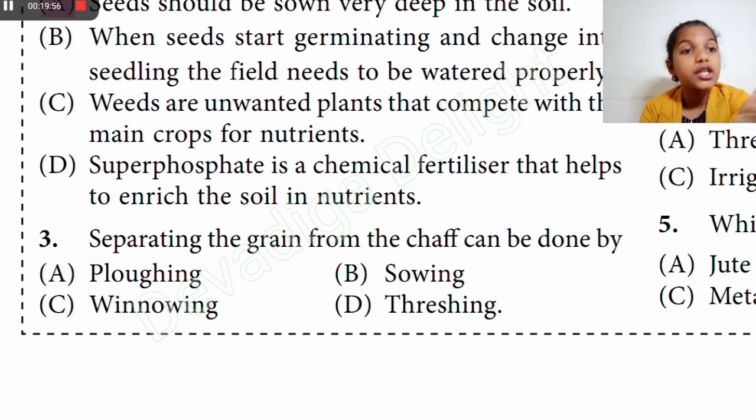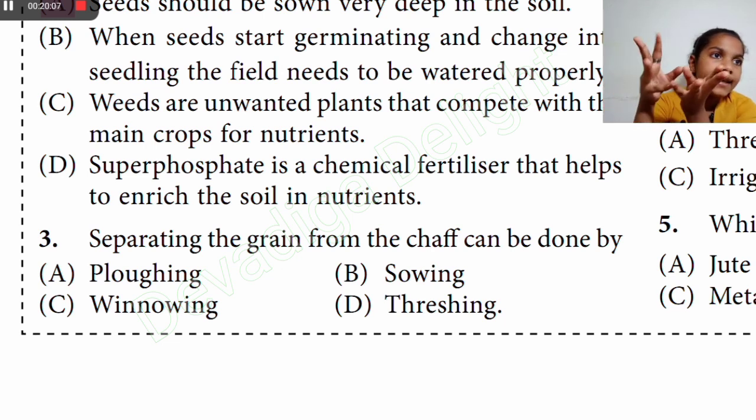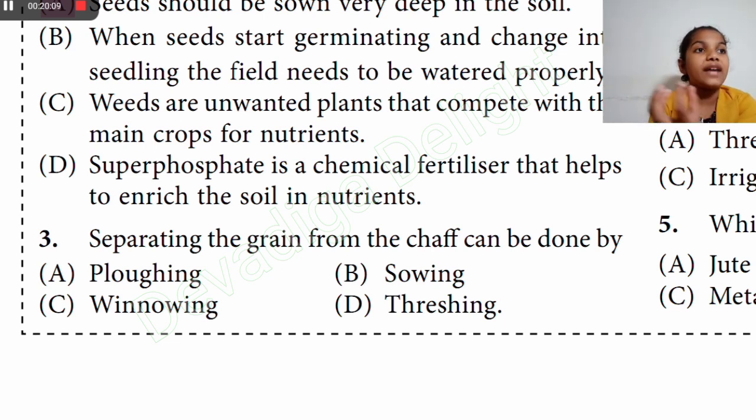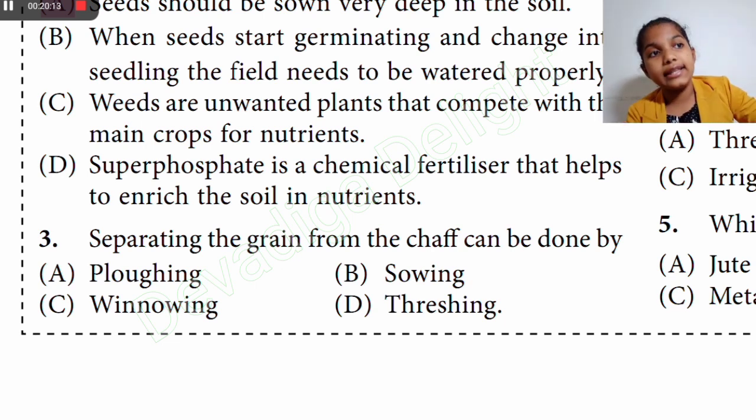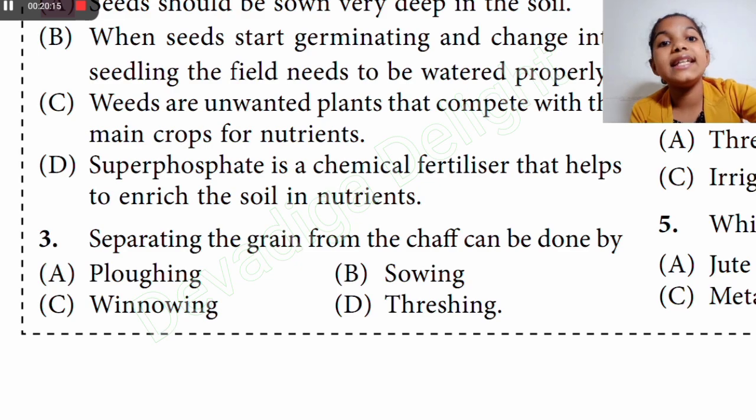Now threshing means taking the stems and beating them hard, then the seeds will come out along with some chaff. So at that time you will use winnowing, which is dropping what we have harvested from up high, so that the chaff can go to the other heap. So C, winnowing, is the right answer.